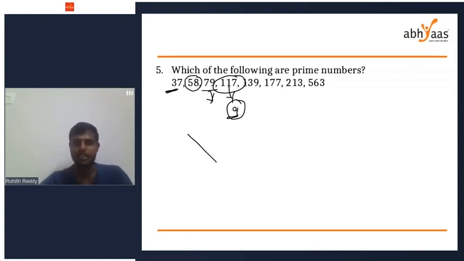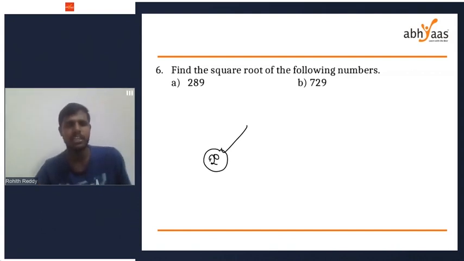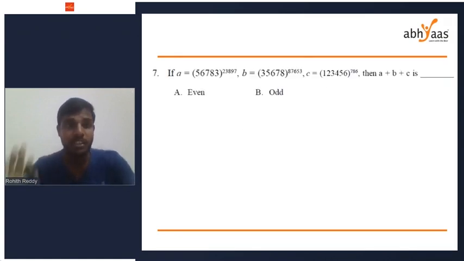No problem. Next topic is square root of the following numbers. How to find the square root of the following numbers? What is the square root of 289? Okay, I would suggest, it's not mandatory, but I would suggest you know the squares till 20. It will improve your calculation. It will help in your examination. 17 square is 289. Next, what is the square root of 729? This is very simple.